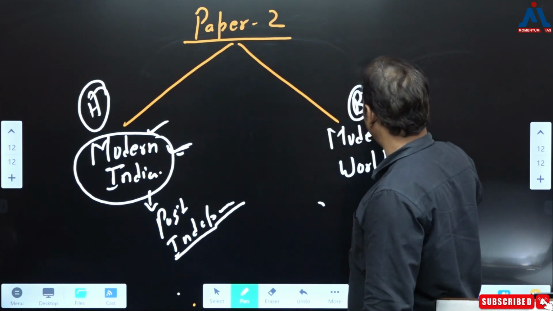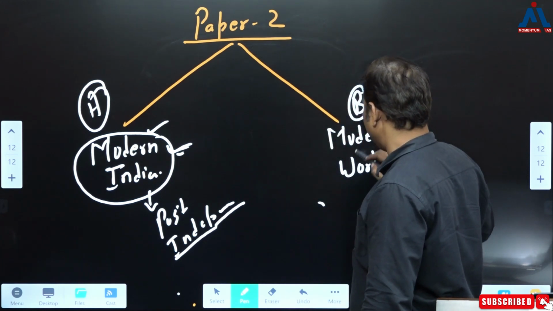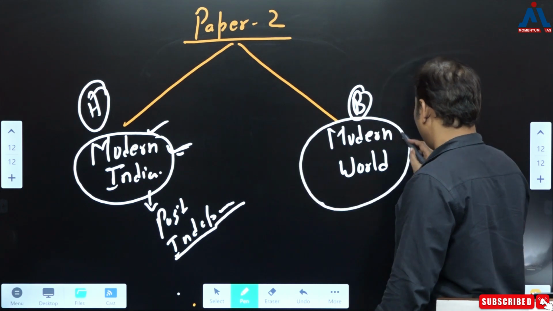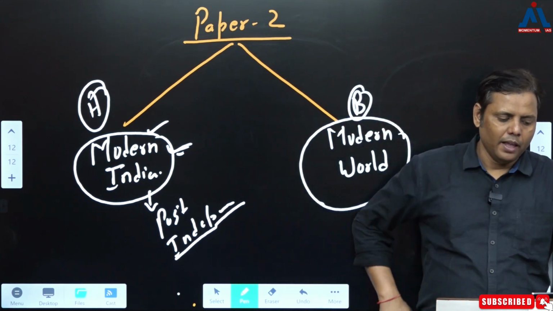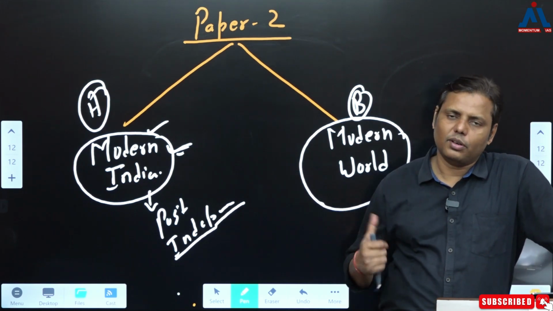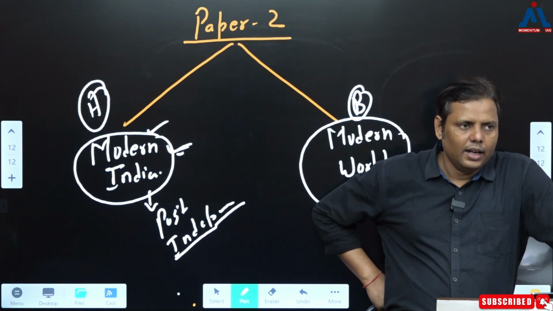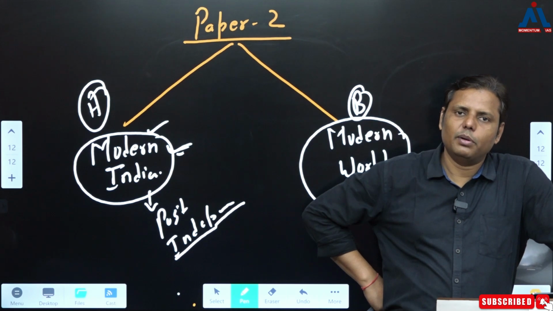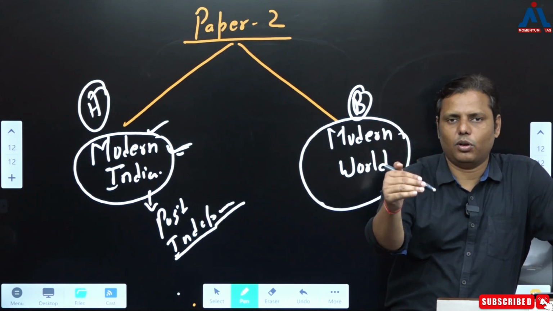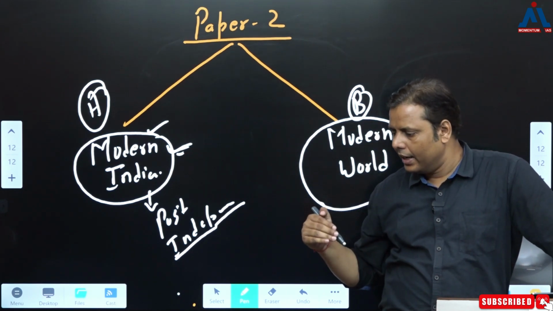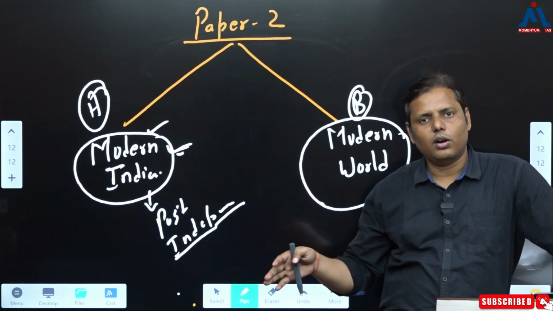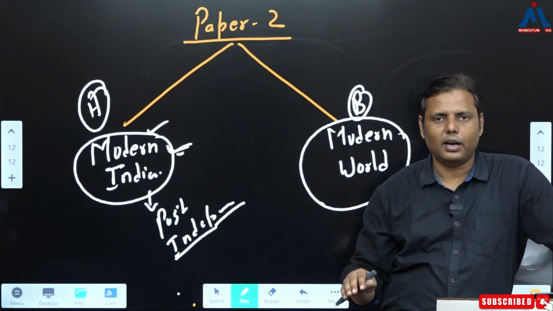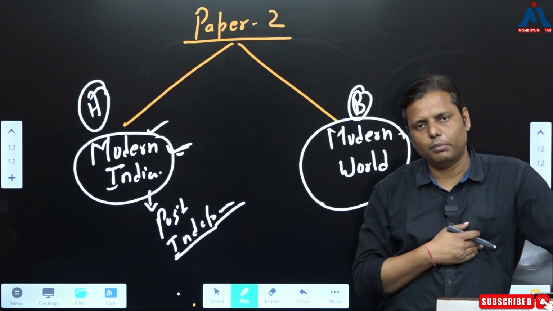And then it comes to modern India, right? Modern world, right? Now when it comes to the modern world, what exactly do you read in the modern world? That's again very important. As is very clear from the name itself, you first start your syllabus with the beginning of this modern world. The way Indian history is divided into ancient, medieval and modern, you are not reading the ancient and the medieval part, rather you have been reading only the modern part, correct?